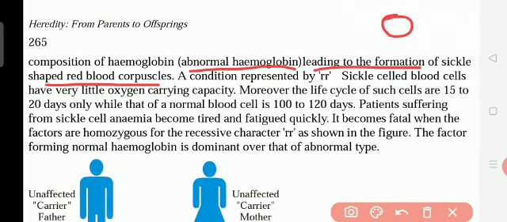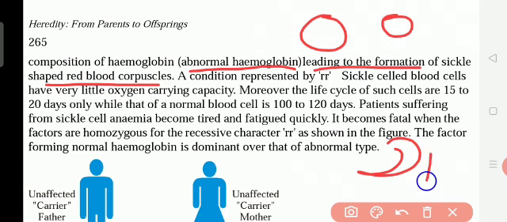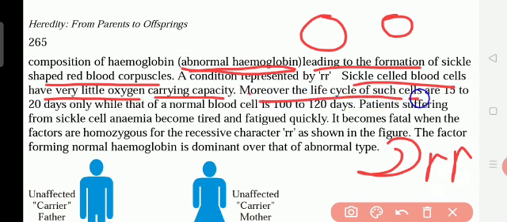So we have round shaped blood cells. Sickle cell means an abnormal shape which has less amount of blood. If the shape of the blood cells is sickle cell, it is represented with a small r. So this is the abnormal hemoglobin. Sickle cell blood cells have very little oxygen carrying capacity. Moreover, the life cycle of such cells is 15 to 20 days.